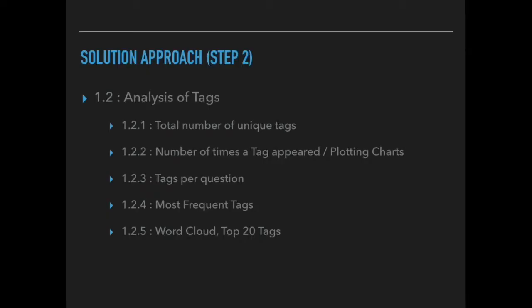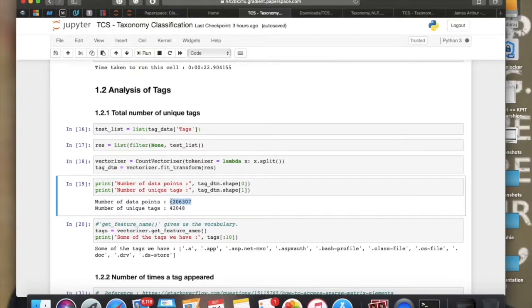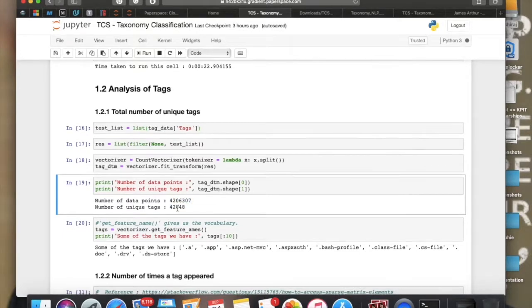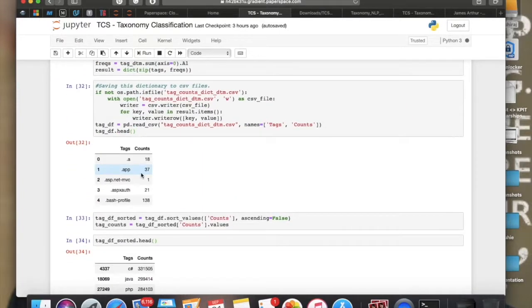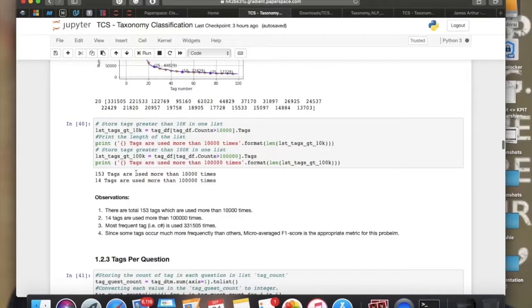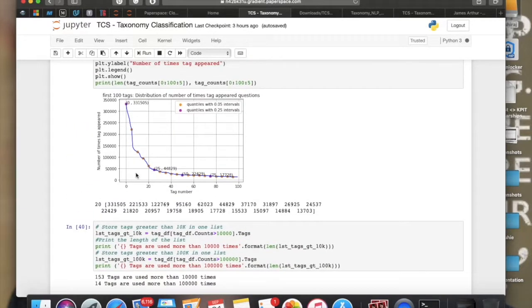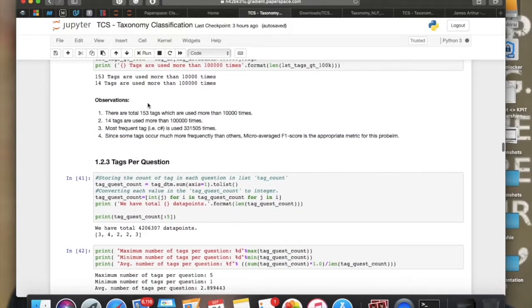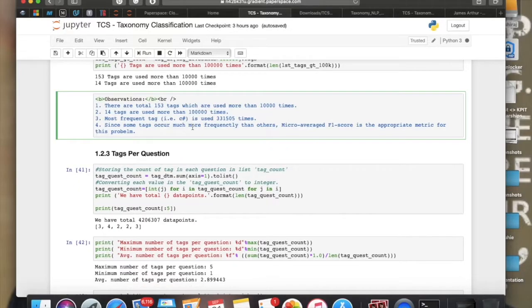The next step is tag analysis. As you can see, out of 42,06,000 tags, there are only 42,000 unique tags. These are the top 5 tags which occur most frequently. This is the distribution graph of the top 100 tags and their occurrences. So, the main observations from these are: there are a total of 153 tags which are used more than 10,000 times. 14 tags are used more than 1 lakh times. And the most frequent tag is C#, which is used nearly 3,30,000 times.